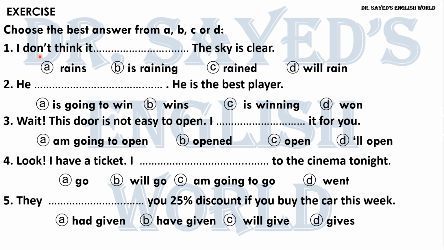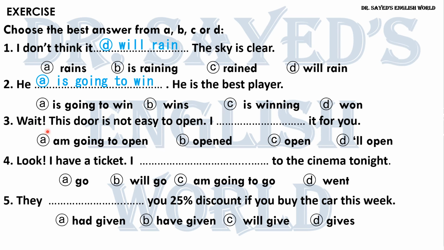Number one, I don't think the sky is clear. I don't think it rains, is raining, rained, will rain. And of course the right answer is will rain. Number two, he is the best player. He is going to win, wins, is winning, won. And the best answer is going to win.